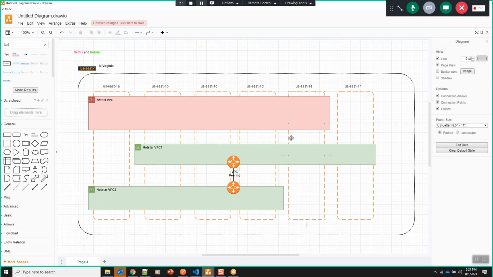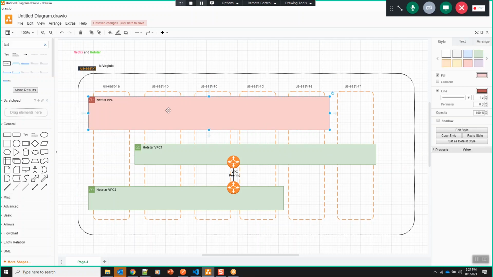Okay. So again, I'm revising quickly. Right now, how many VPCs do we have? We have three VPCs. First of all, we have a region, US East 1 region, and inside that we have 6 availability zones. And two customers are using the same region. What are those two customers?